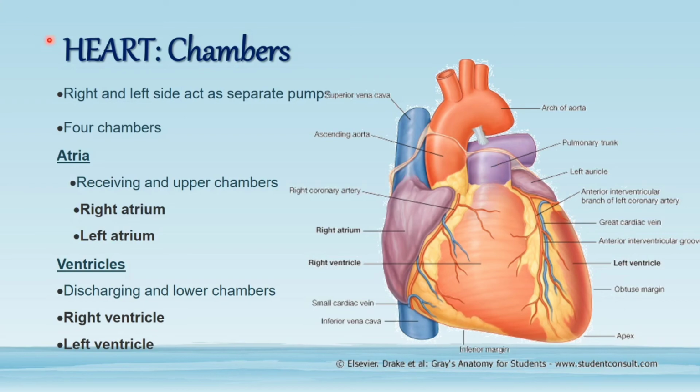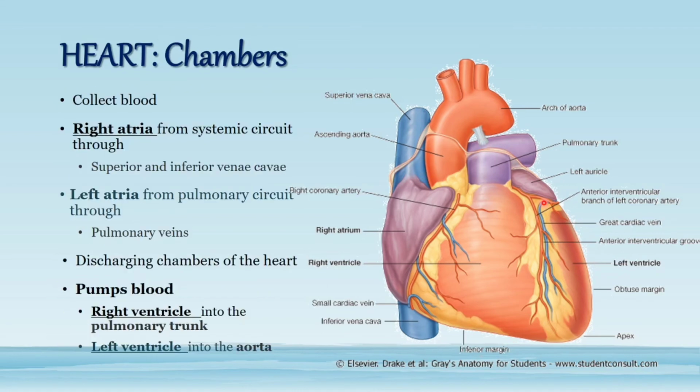So the pulmonary trunk is taking deoxygenated blood from the right ventricle to the lungs. Then left atrium is receiving the oxygenated blood from lungs via the pulmonary veins, while the left ventricle is propelling the oxygenated blood into the systemic circulation with the help of aorta. So these are the chambers.